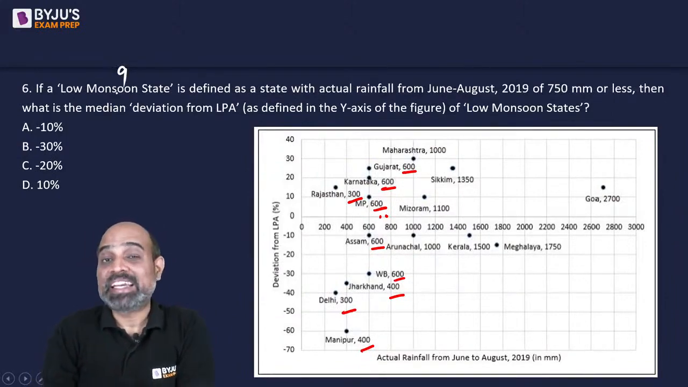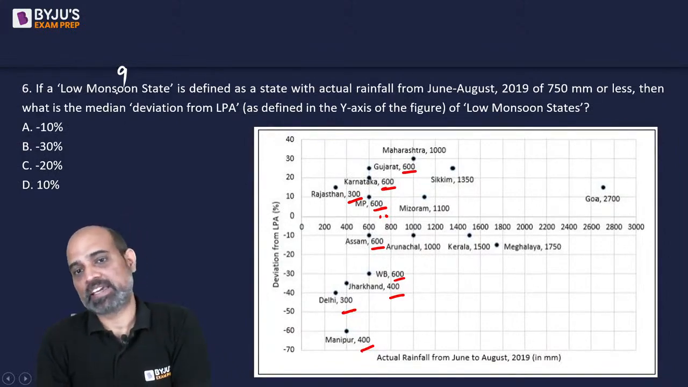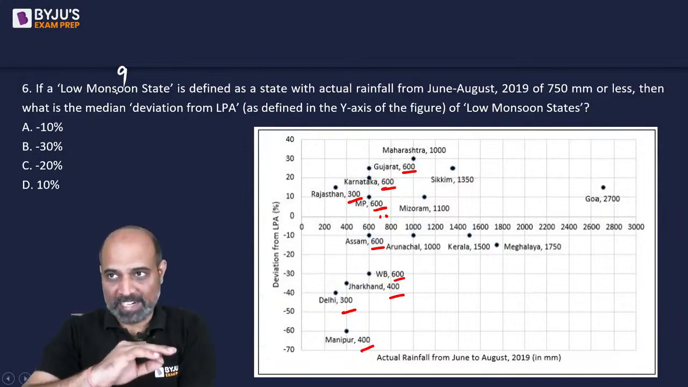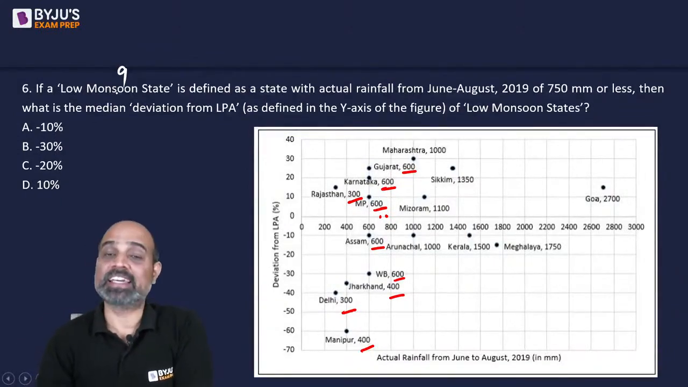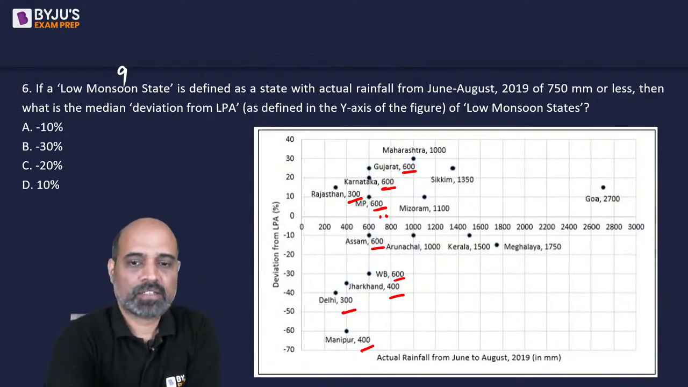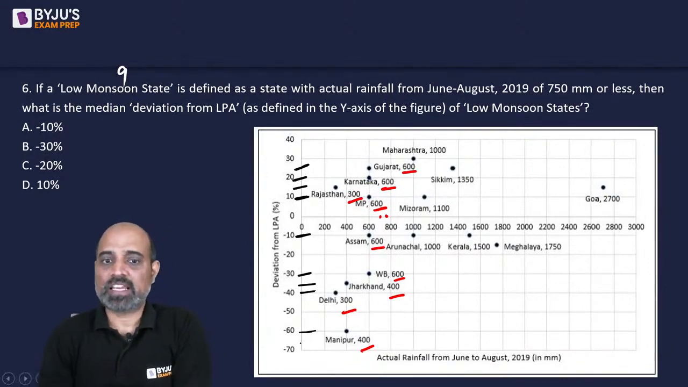Then what is the median deviation from LPA as defined in the y-axis of the figure? So median deviation means if I write down the deviations listed here in sorted order, which it already is. This one is the lowest, then you have this, then Jharkhand, then West Bengal, then Assam, then MP, Madhya Pradesh, then Rajasthan, then Karnataka, then Gujarat. So these are the 9 states.